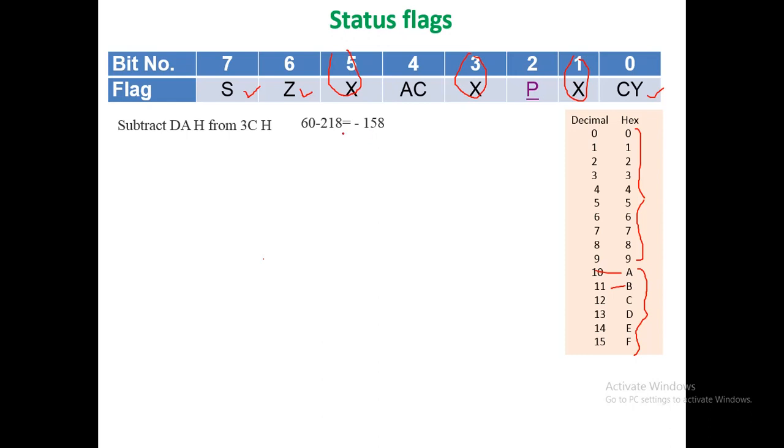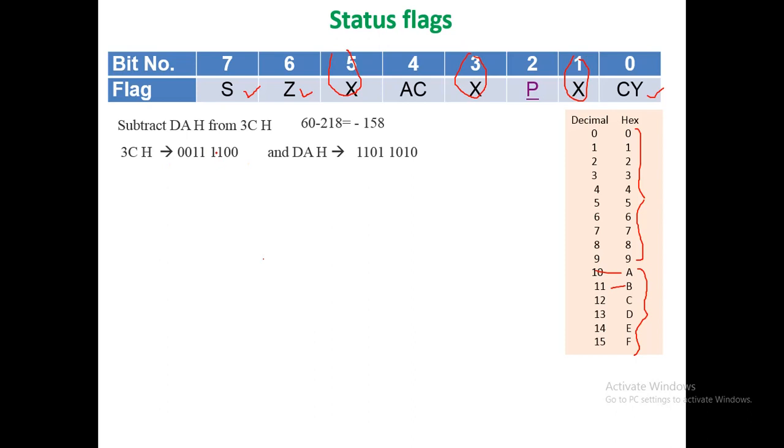Now since the microprocessor can understand only 0 and 1, the hexadecimal numbers are to be converted into equivalent 8-bit binary form. So 3C will be converted as 00111100. Here this represents 1 plus this represents 2, so 2 plus 1, that is 3.